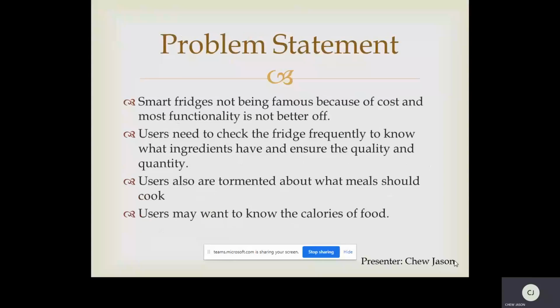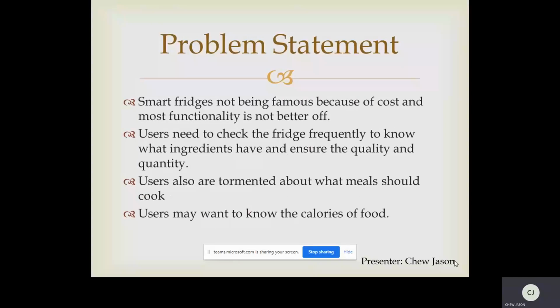Next, the problem statement of our project is that the smart fridge is not famous. Although it has many new functionalities that benefit the user, the cost of the smart fridge is more expensive than the traditional refrigerator, and the functionality is not much better than the traditional refrigerator, so it cannot attract people to buy it.